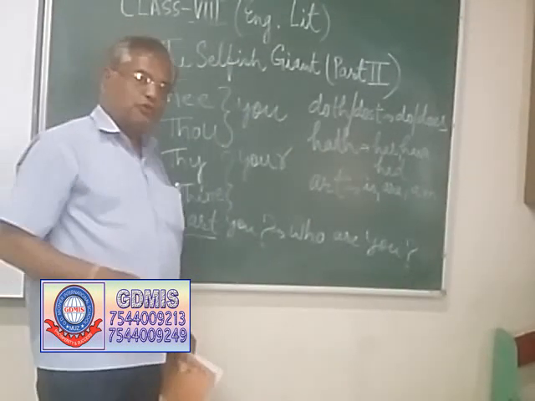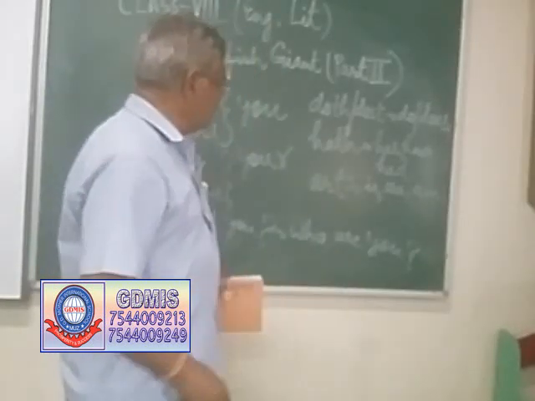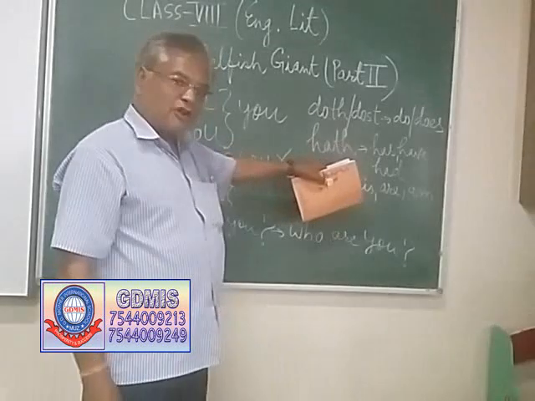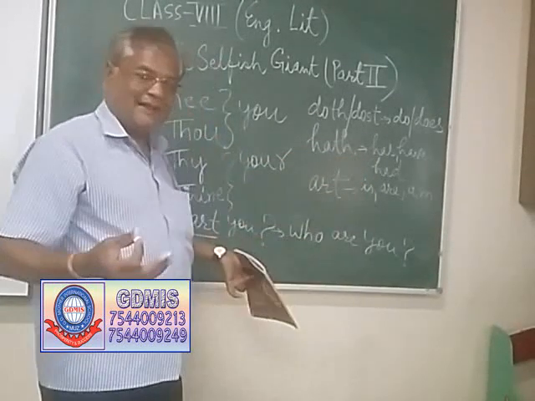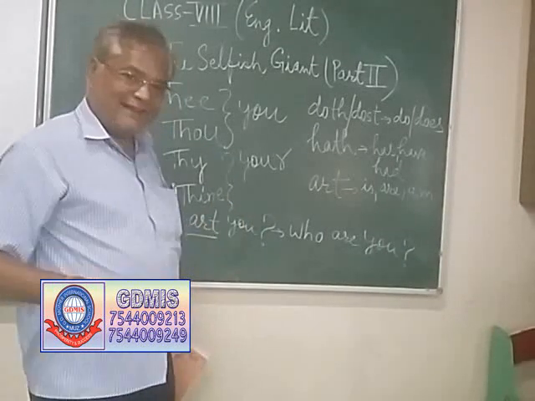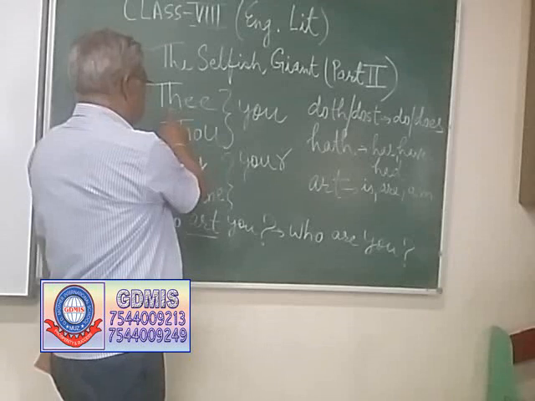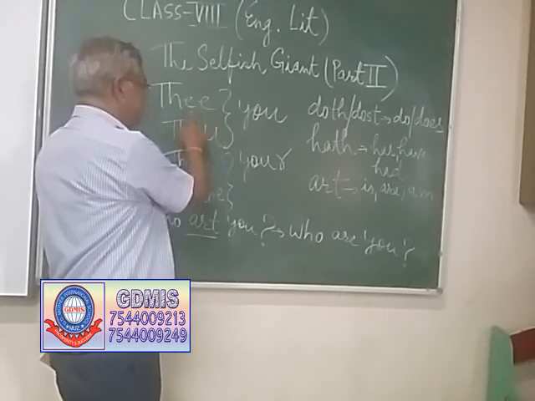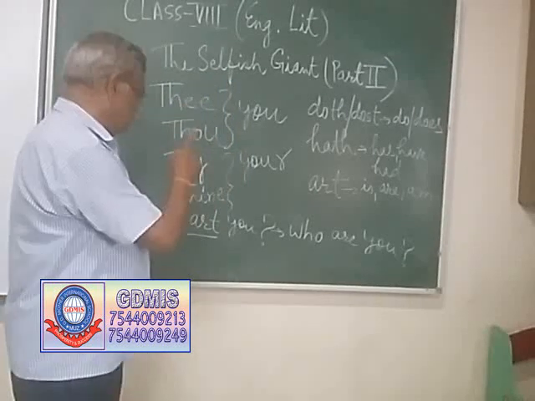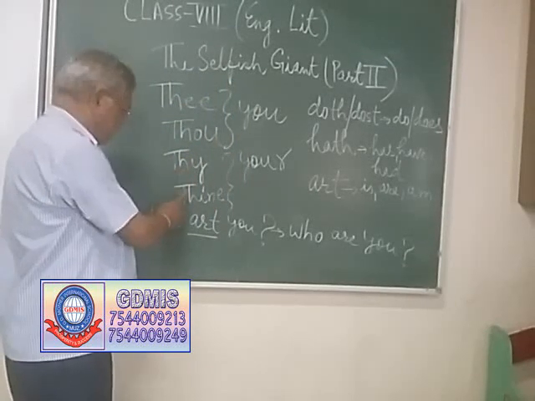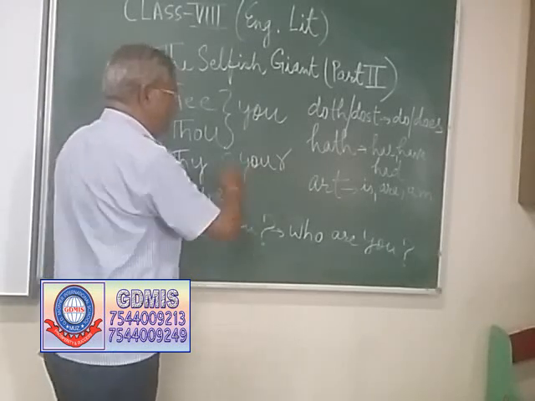These old-fashioned English words have been used in part 2 of The Selfish Giant. So in modern English, what exactly the meaning is, I have highlighted here. The word THEE or THOU means you. THY and THINE mean yours.